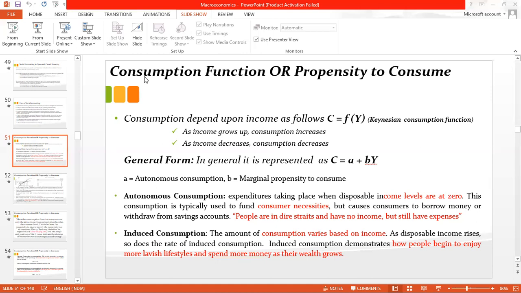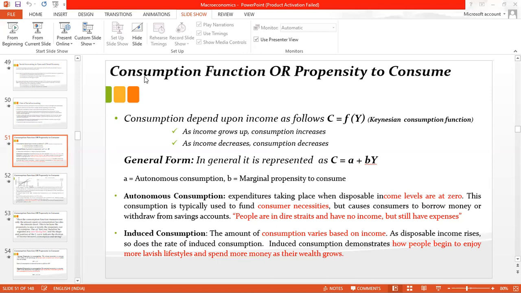Before starting this topic, I want to discuss something with you. Whatever we are earning, we divide our income into categories. First, the consumption we are doing. Second, whatever is left out of consumption, we are doing saving or investment.